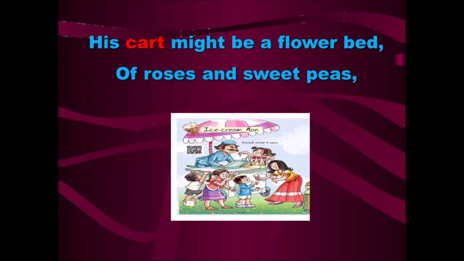The ice cream cart has colorful ice creams and cold drinks, right? So what is the flower bed like? It is full of colorful flowers of roses and sweet peas. Here the cart looks like a flower bed, that is with colorful ice creams and cold drinks. So this is how the poet compares the cart with nature, that is the flower bed.